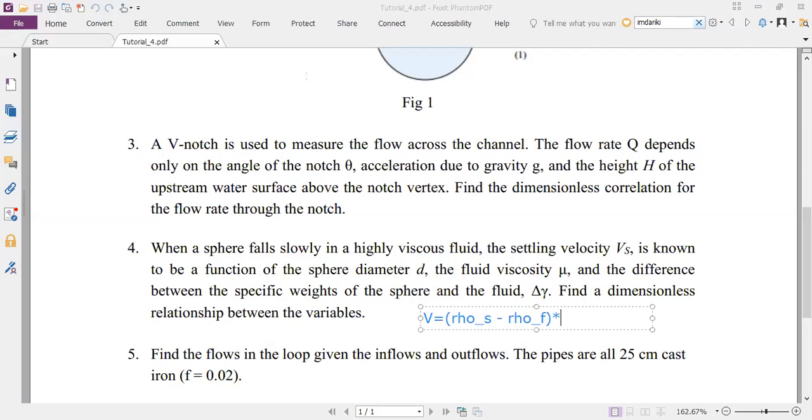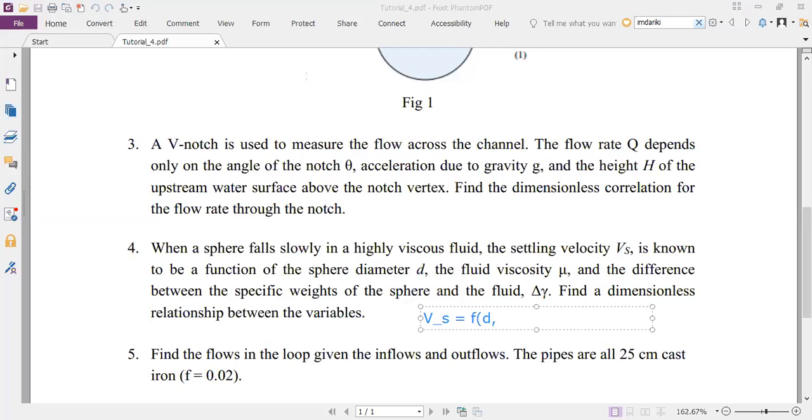This again is a simple problem. I don't want to write something incorrect. I don't remember it, to be honest. So V suffix S equal to some function of the diameter D. I think it will be D cube, because D cube will be the weight, right? Because when it is the settling velocity, that velocity.